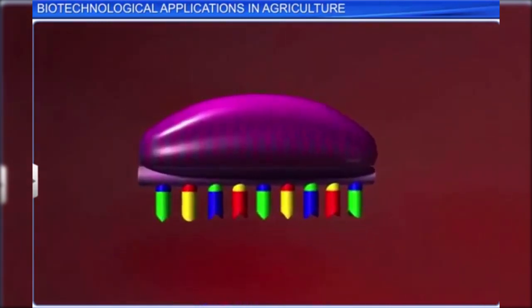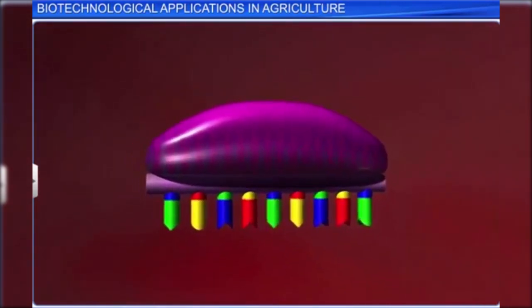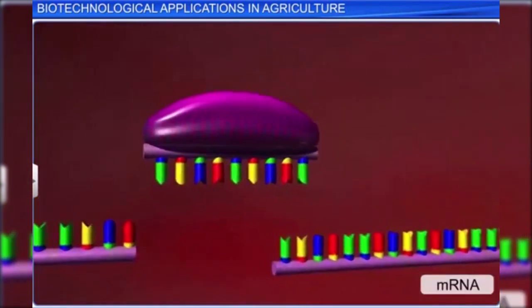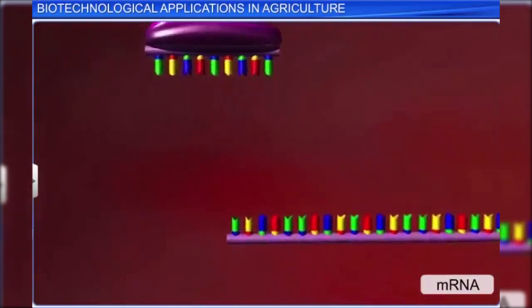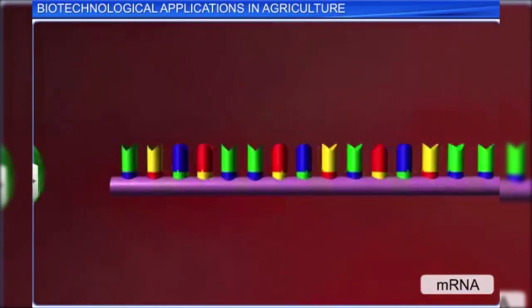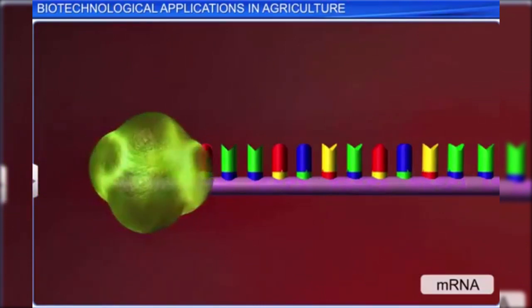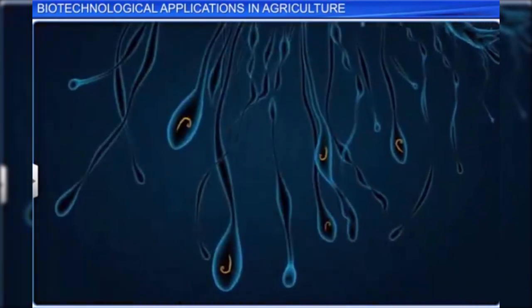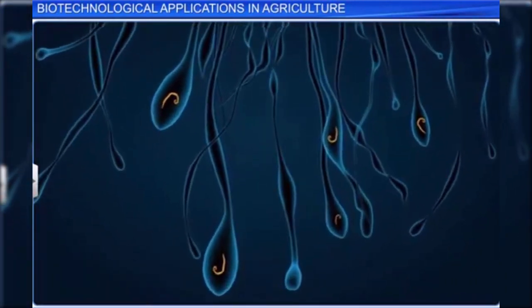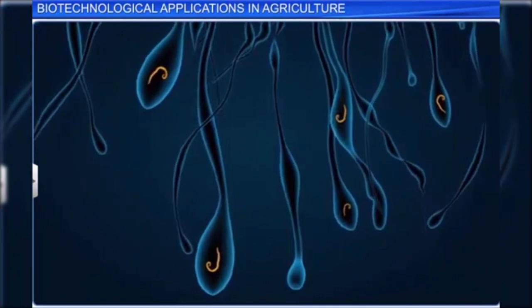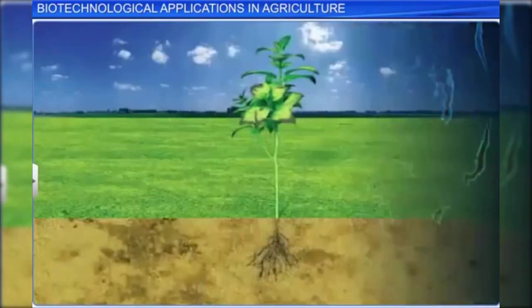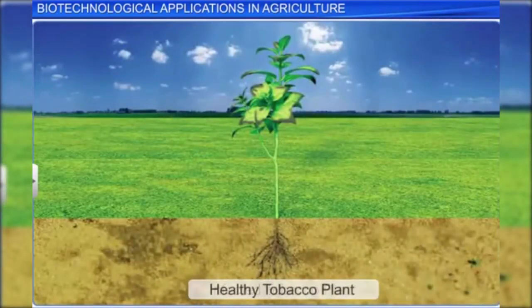The small interfering RNA strands of double-stranded RNA bind to messenger RNA and prevent translation of the mRNA, which causes silencing. As a result, the messenger RNA of the nematode is silenced. Consequently, the parasite is not able to survive in a transgenic or genetically engineered host expressing specific interfering RNA. Therefore, the transgenic plant gets protected from the parasite.